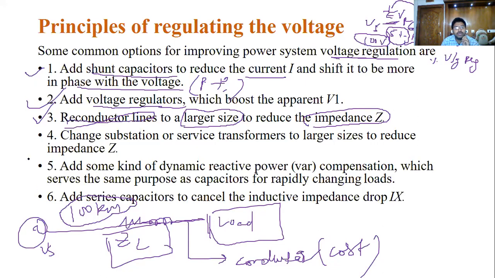Okay. Now what is the fourth point here? Change the substation service transformer to a larger size to reduce the impedance. What is this point? More than that, the voltage levels. For suppose, large size means here if it is an 11 kV system, you can update it to 33 kV. That we can call a large size, not the physical size. Increase the size to reduce the impedance in the system.